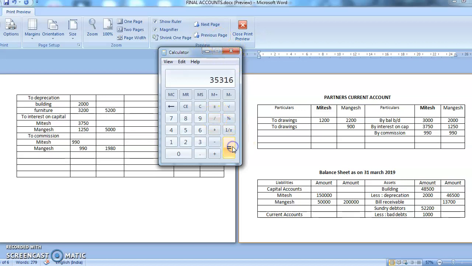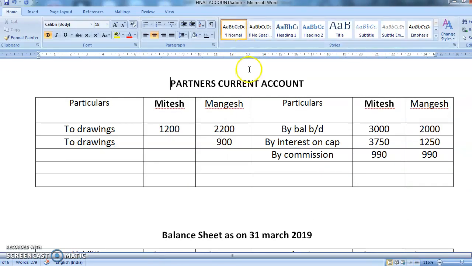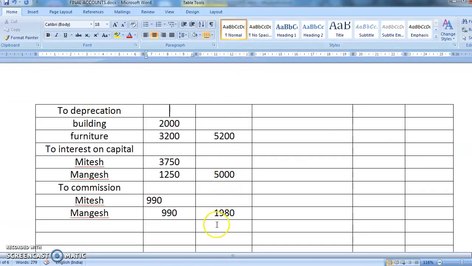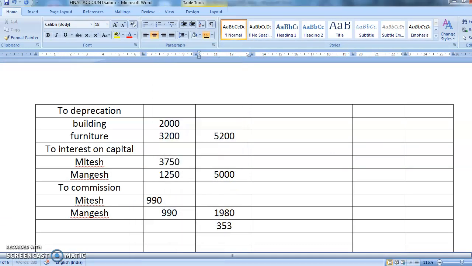So my debit total comes to 35,316. Yes, my debit total is coming to 35,316. And my credit total, you know it very well, it is coming to 99,000.